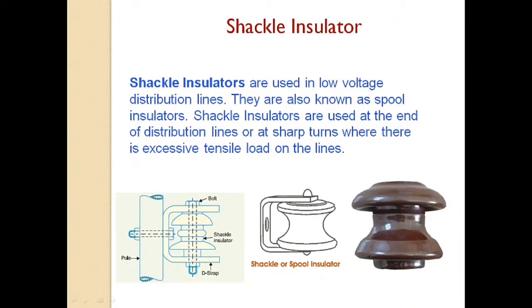Next one is shackle insulator. An insulator that is used in the distribution network that works with the low voltage is known as shackle insulator. This is also known as spool insulator. Now shackle insulators are used at the end of the distribution lines or at sharp turns where there is excessive tensile load on the lines.